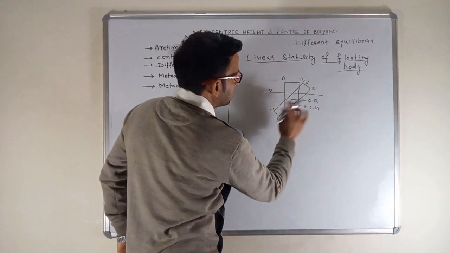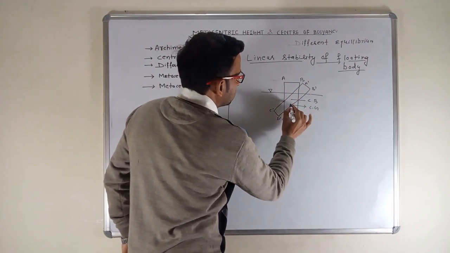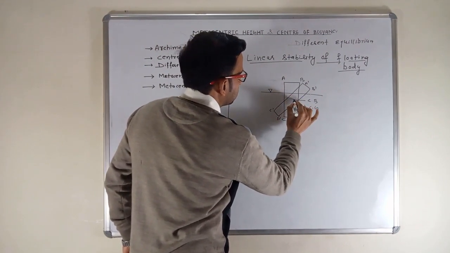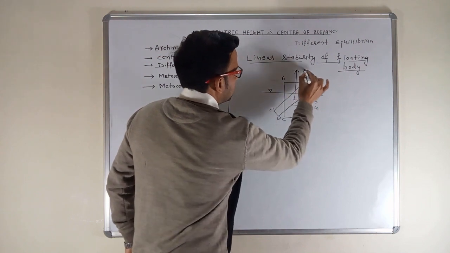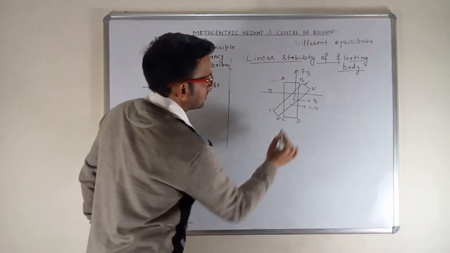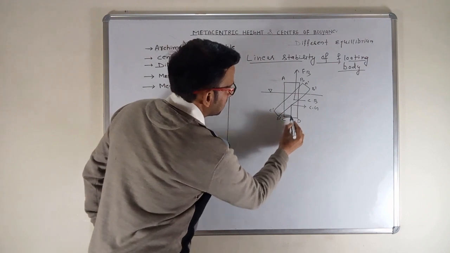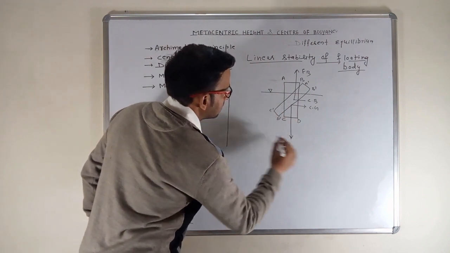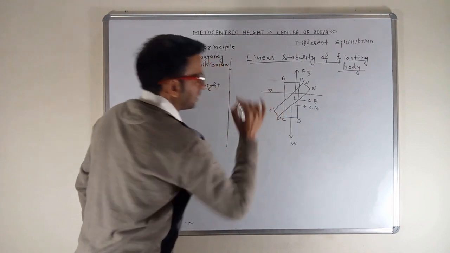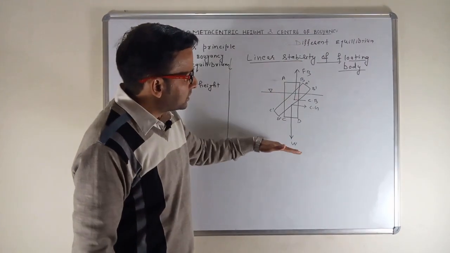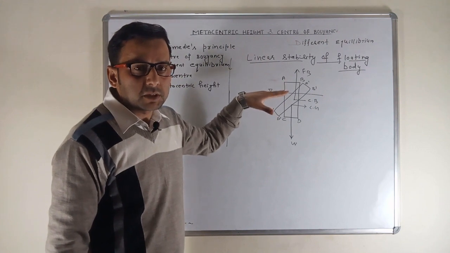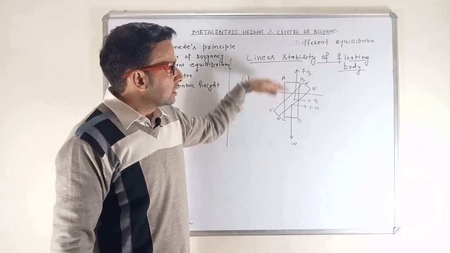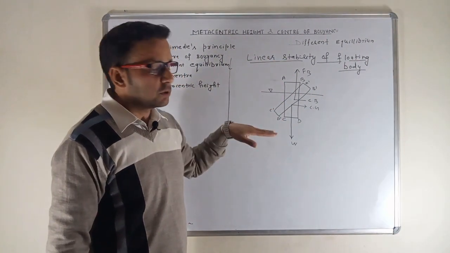So at this point, this will be the buoyant force and this will be the weight of the body. And these two forces must be equal because the body is floating. And what is the principle? If the body is floating, the buoyant force must be equal to the weight of the body.